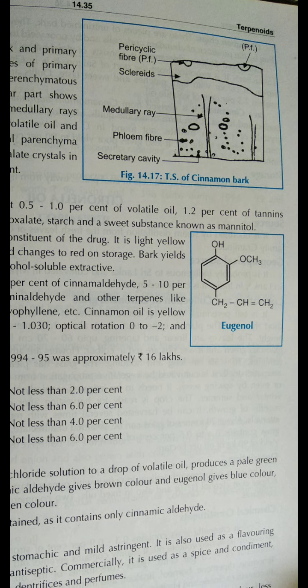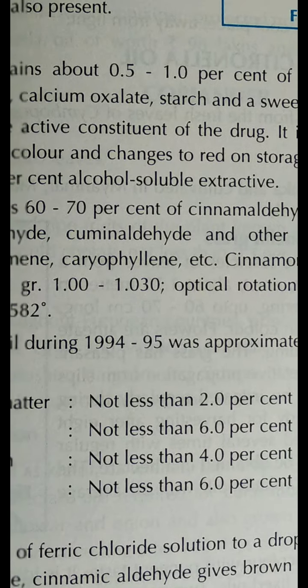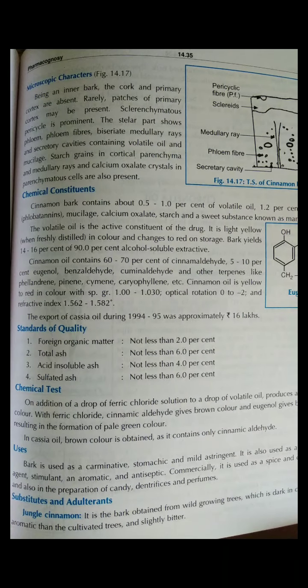Then chemical constituents. Cinnamon bark contains about 0.5 to 1% of volatile oil and 1.2% of tannins, mucilage, calcium oxalate, starch, and a sweet substance known as mannitol. The volatile oil is the active constituent of the drug. It is light yellow in color and changes to red on storage. The bark yields 14 to 16% of 90% alcohol soluble extractive.